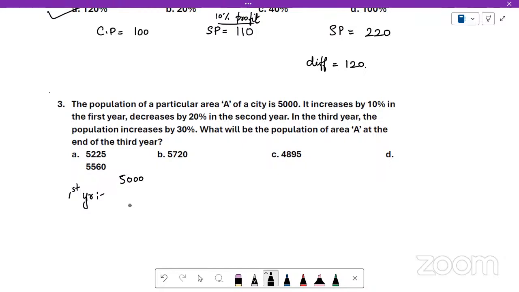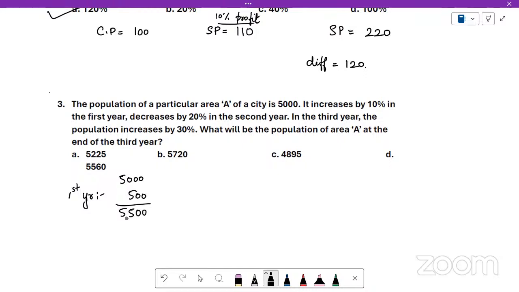Anybody? Just remove the last zero to get 10%, which is 500. So end of first year, population is 5,500. Yes, Fauzia Banu has given it: first year 10% increment, which is 500.